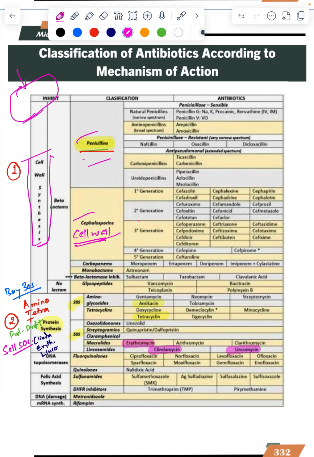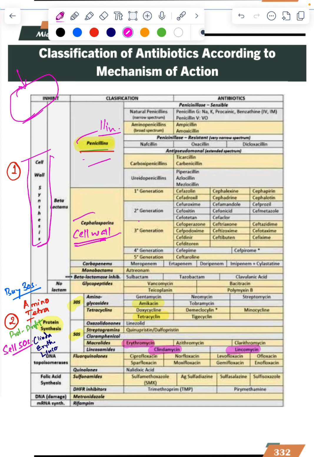These are all penicillins, ending with cillin. And those starting with Ceph, or CE, are cephalosporins. Now there is another group, carbapenems: meropenem, imipenem. Penem is again cell wall. So penicillin, cephalosporin, penem, monobactams, they are acting on the cell wall.